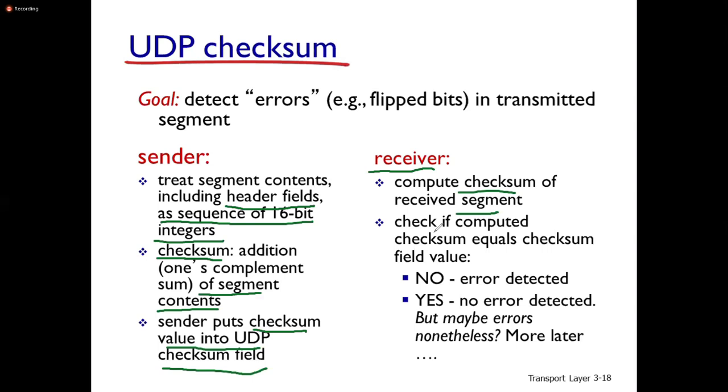If both are the same, no error is detected. If not the same, error is detected.